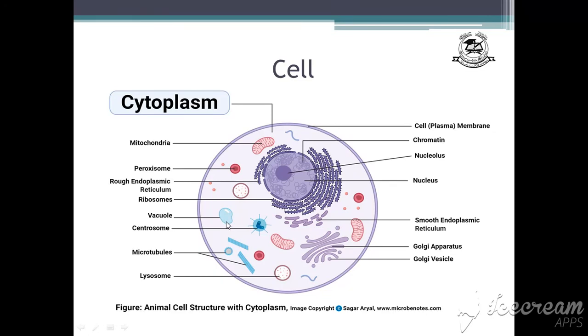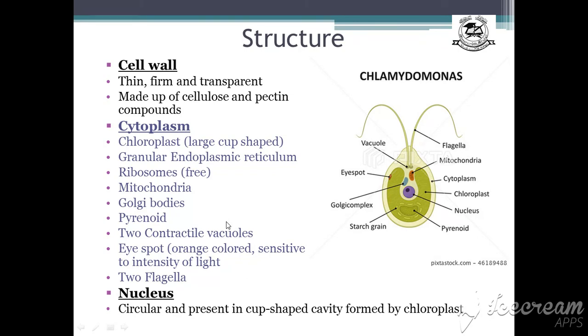Alright, now the structure of Chlamydomonas. Cell wall. The cell wall is thin but firm and transparent. Okay, the cell wall of Chlamydomonas is thin and transparent. It is made up of cellulose and pectin compounds. Alright, now what about cytoplasm? Do you know what cytoplasm is? Inside the cell membrane, this whole